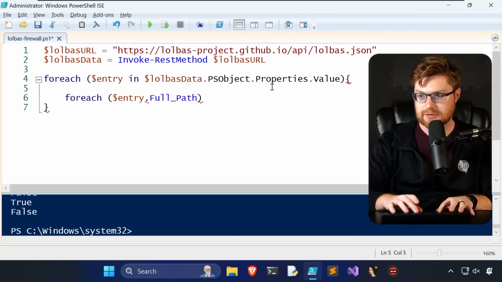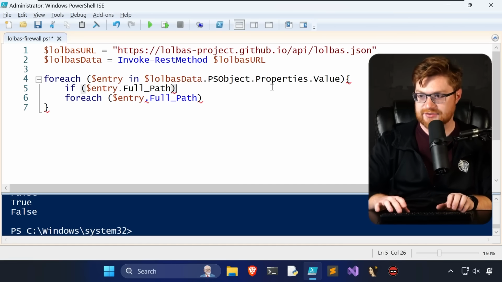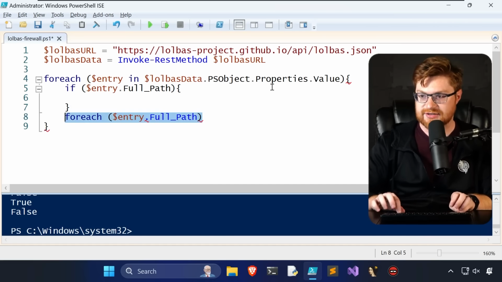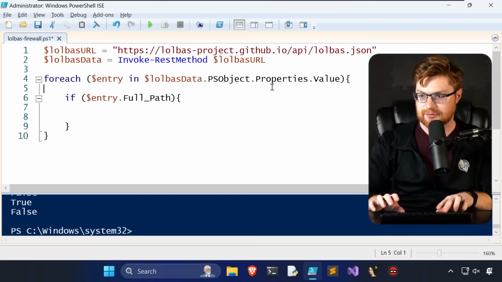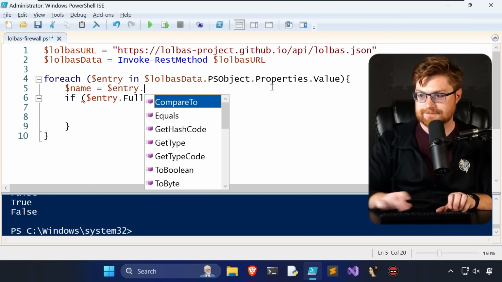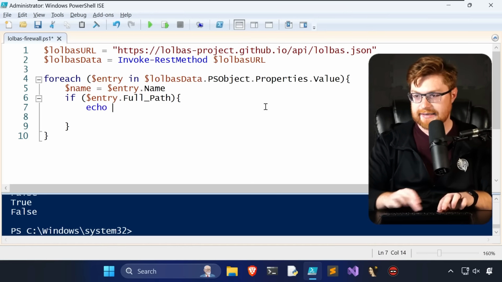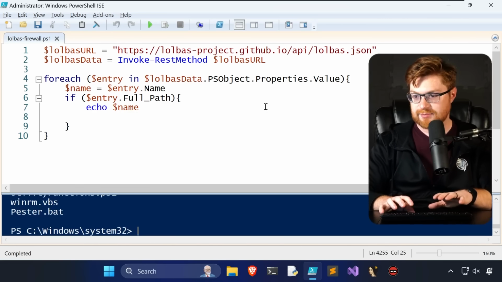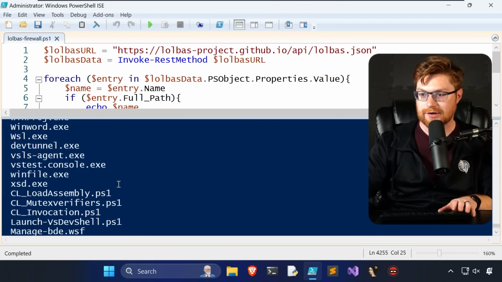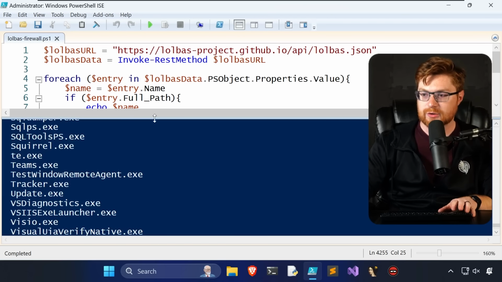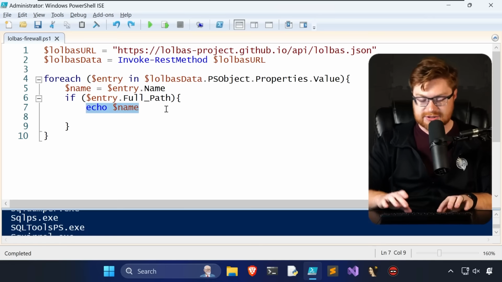So let's just do an if that has data set in that property, and we could also extract out the name just as well. Let's get name to be our entry.name. And let's again sanity check. Will that display just fine? Okay, cool. Now we can see all of the files just given their name spat out to us here. So we're looping just fine. And now we can actually do that real loop through for each of them.